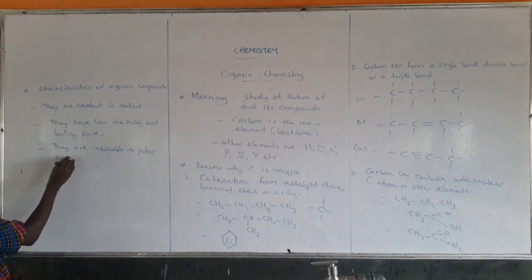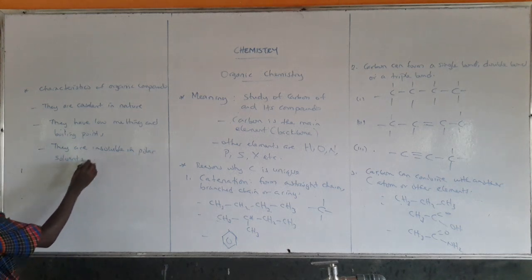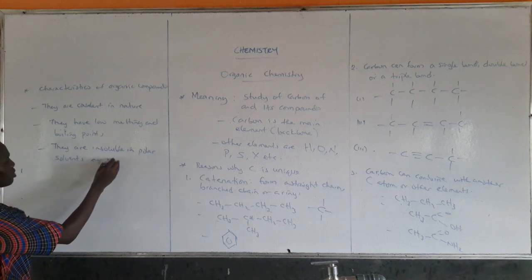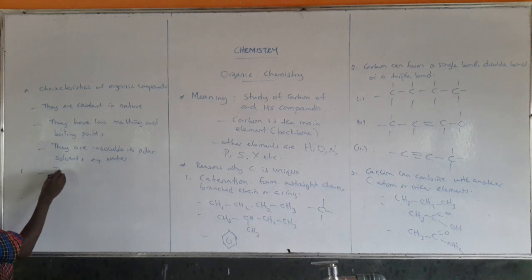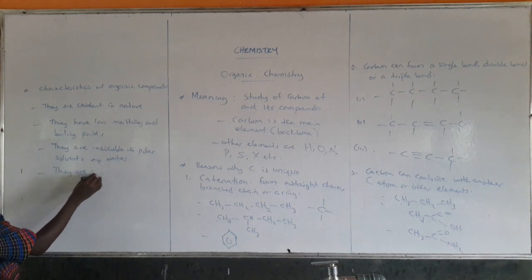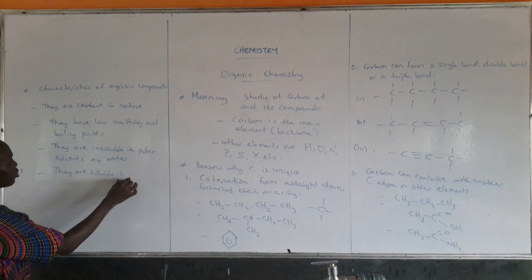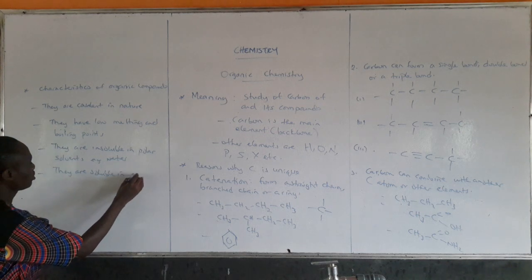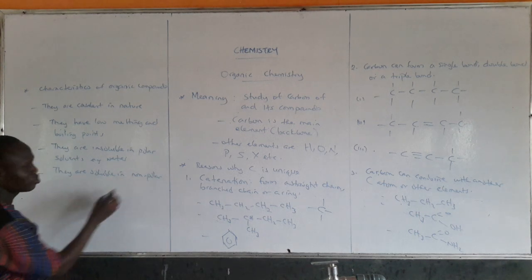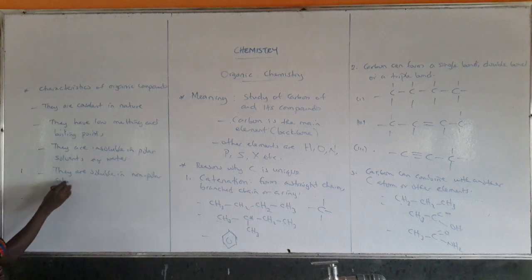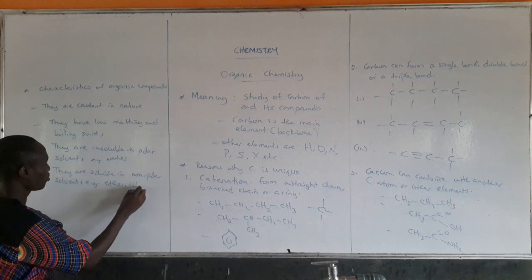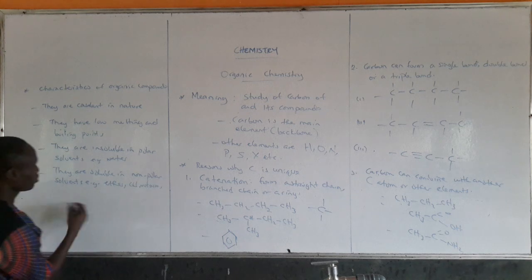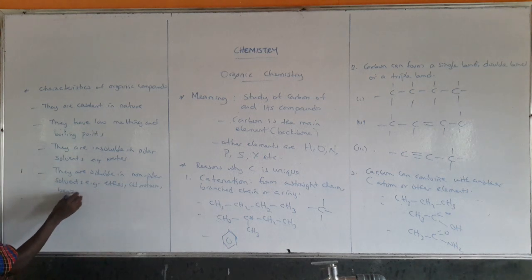An example is water; they are not soluble in water. Another one is that they are soluble in non-polar solvents. Examples are ether, chloroform, acetone, and benzene.